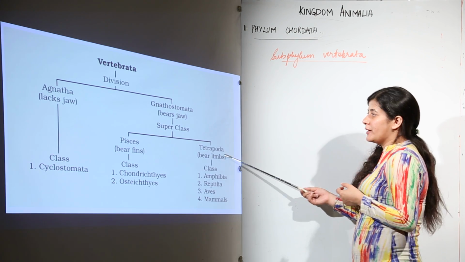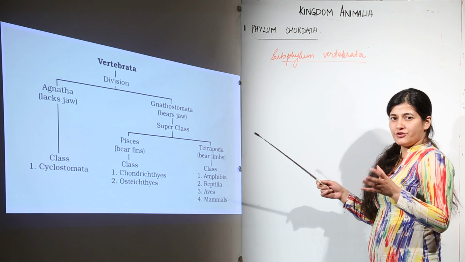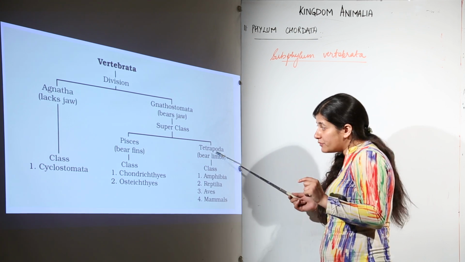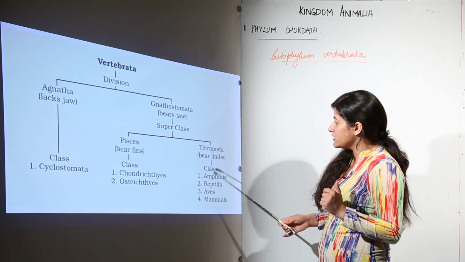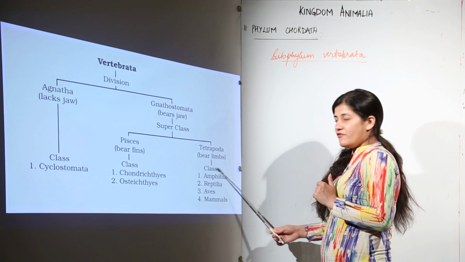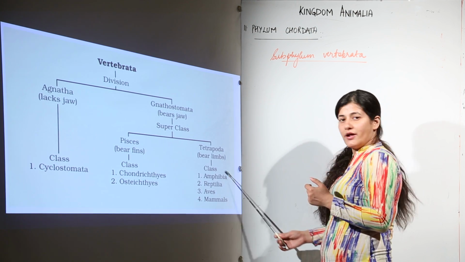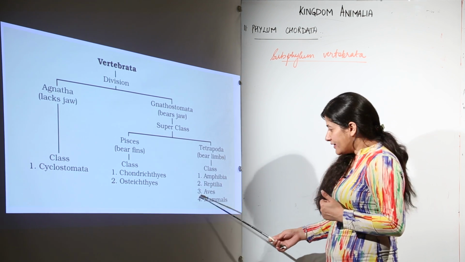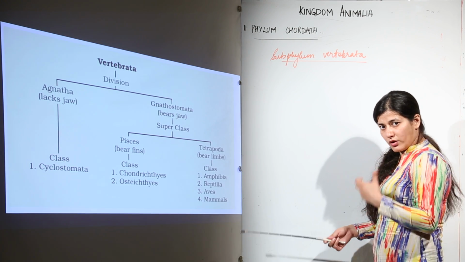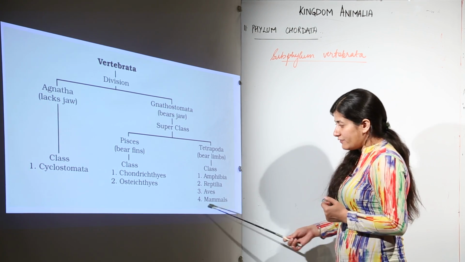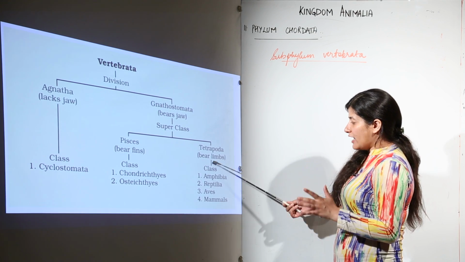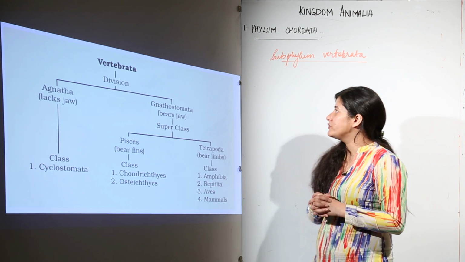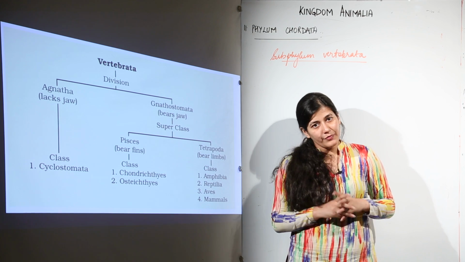Now talking about the other superclass, Tetrapoda. Tetra is for 4, and poda is, as we had in Arthropoda, for jointed appendages. Over here we are talking about 4 appendages that would be present. There are further 4 classes. One is Amphibia. They also have 4 legs. Then there are reptiles, they also fall into Tetrapoda. Then we have birds, that is class Aves, and the last one is the class to which we people belong, in the order Primata. We don't go to the order level. It is mammals. So we have class Mammalia as well. So this is what we have to understand about subphylum Vertebrata.